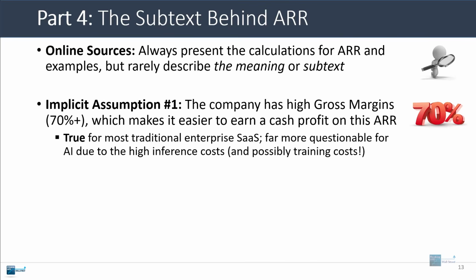So a lot of traditional enterprise software companies will have gross margins of 70% or higher, but they tend to be much lower for AI companies because inference costs are high. They might even classify some training costs within their cost of goods sold or cost of services. So you tend to see much lower margins. Sometimes you even see negative margins for these companies, especially in year 1 of the contract.